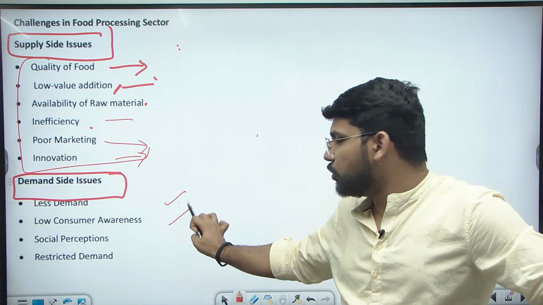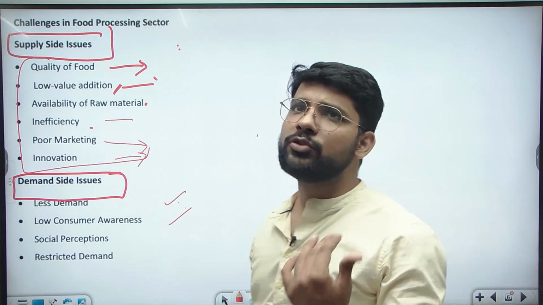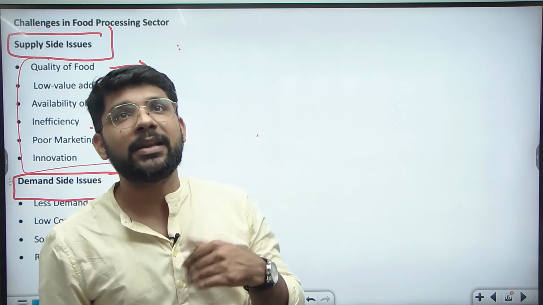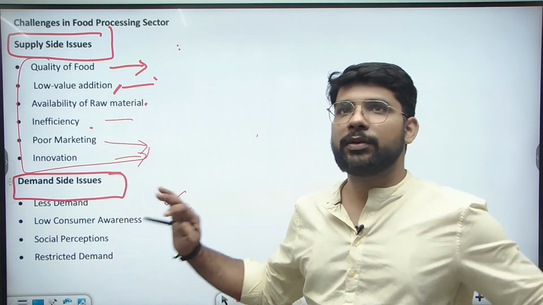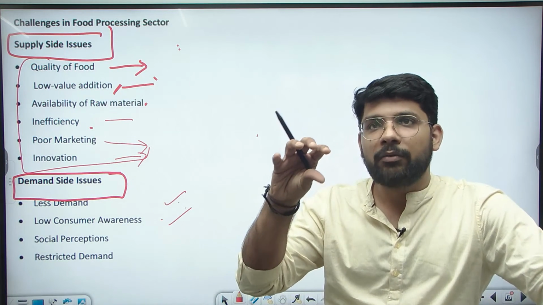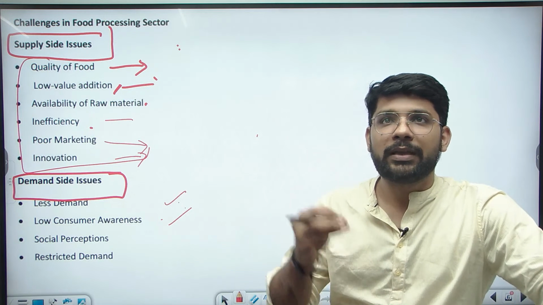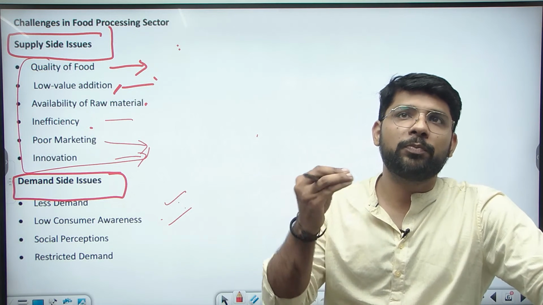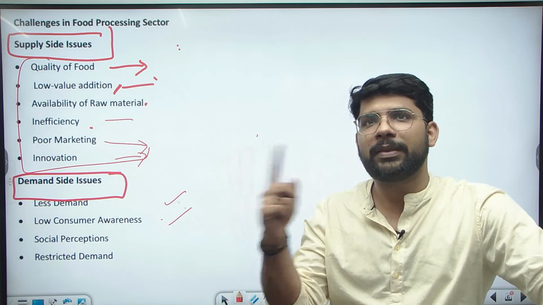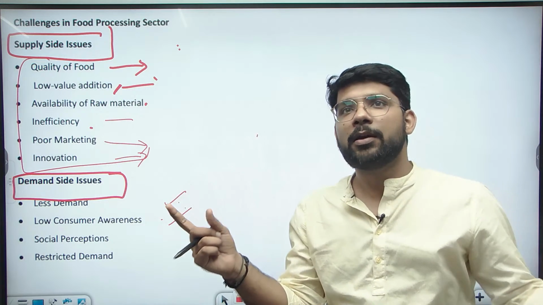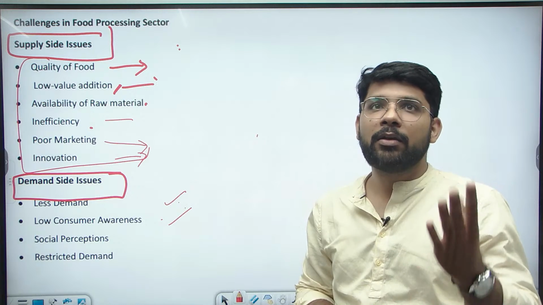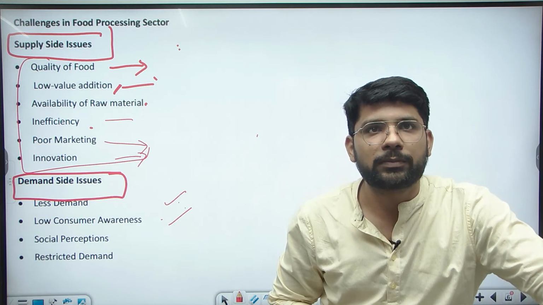Next is low consumer awareness. Low consumer awareness means the consumer is not aware of the products produced by the food processing industry. What is the benefit of the processed product instead of the raw product? So that's awareness among the consumers, awareness of the value of food processing products. The enrichment of the food processing products should be clear to the consumer. That's why the demand will be increased. अगर consumer को पता ही नहीं है product के बारे में, तो there is a supply and demand mismatch. Means the demand is only created when the consumer is aware about the products.